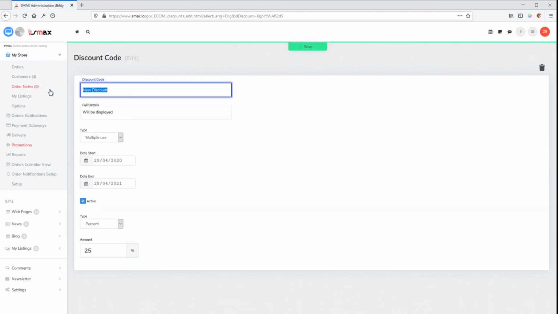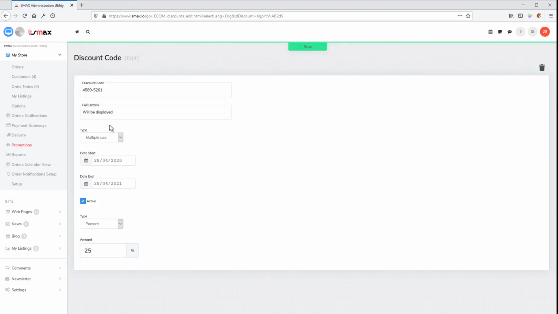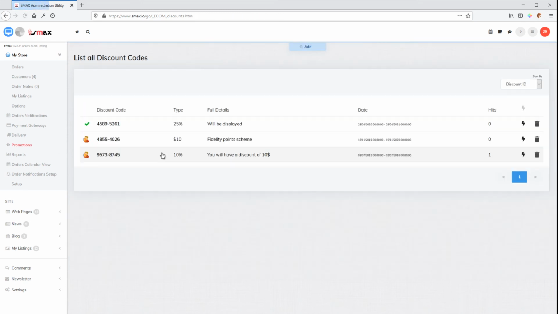I mean, that wasn't a code. It could be that. There. So that now, when we enter this, we will have that code. This means it's been used. Okay, it's very simple. Discounts.